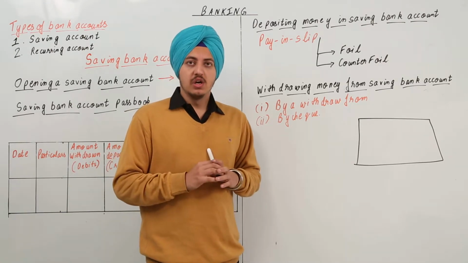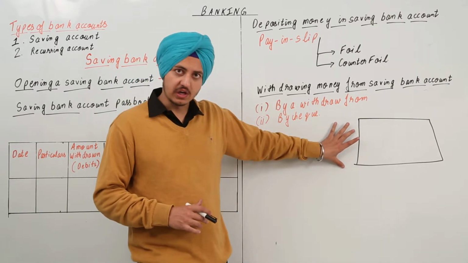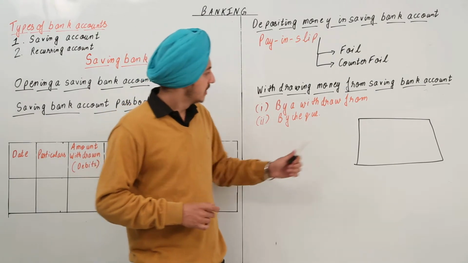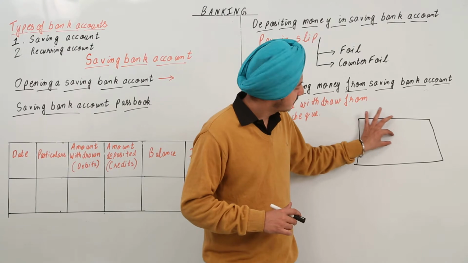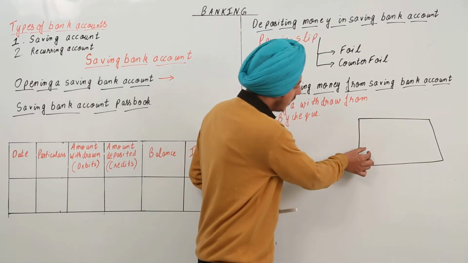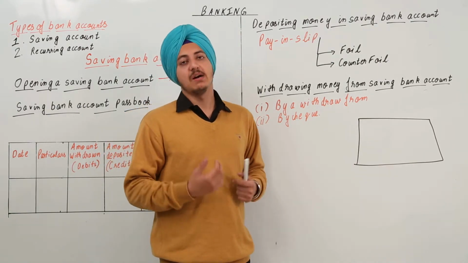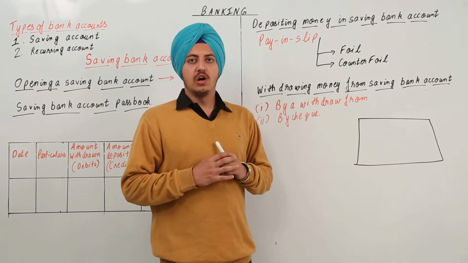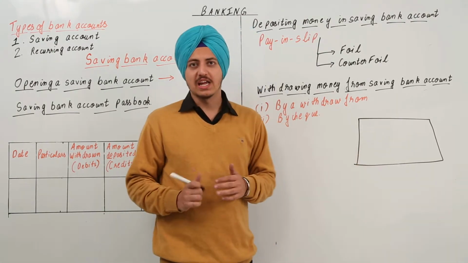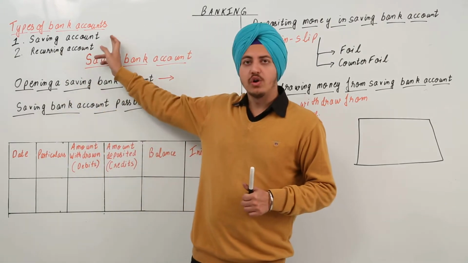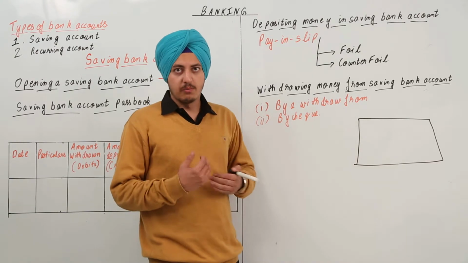Now the checkbook will again have a check that will look like this. In that check you have written that this much amount, pay this much amount to the bearer from account number. Sometimes the account number is already printed on the checkbook and sometimes it is not. So there are two kinds of checkbooks again. Basically almost all the time your saving account number will be printed. You don't have to fill it in every time you withdraw money from the checkbook.